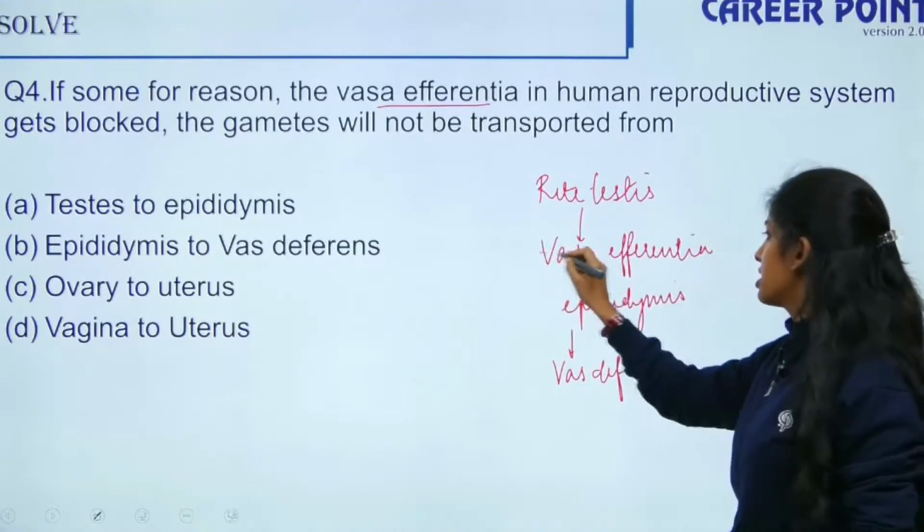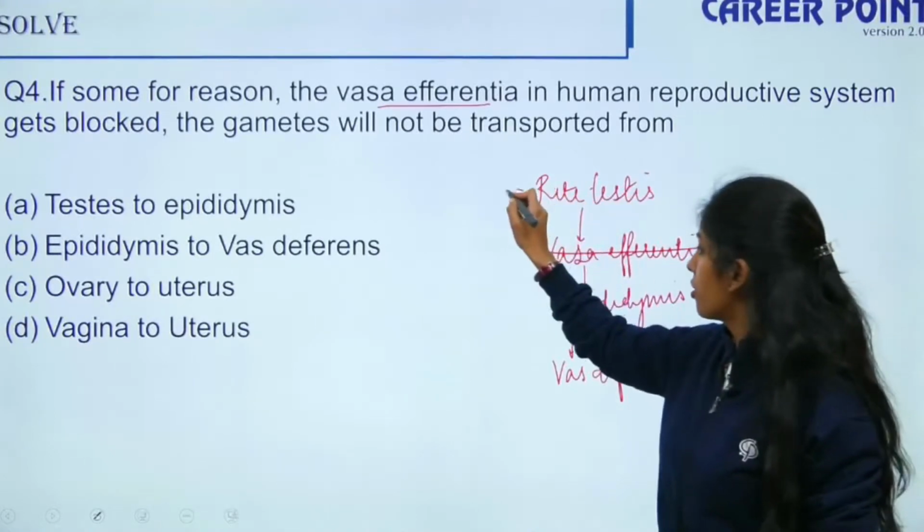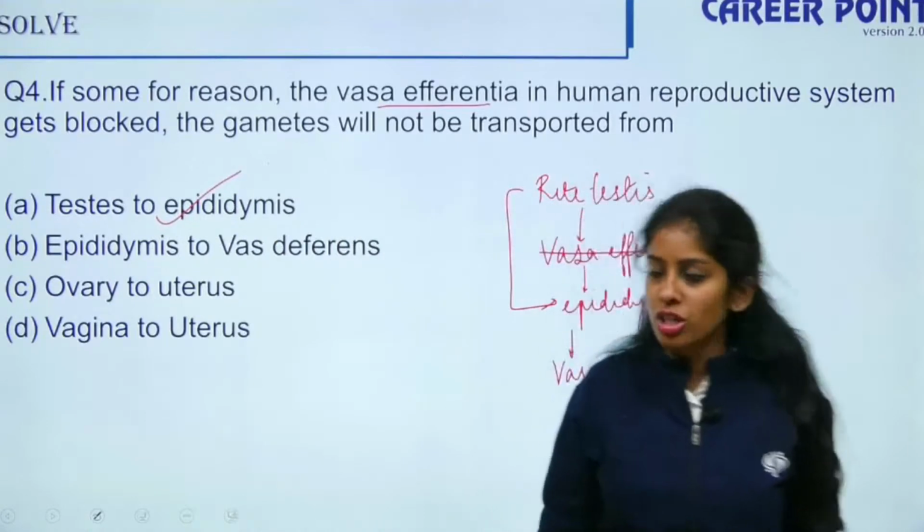So if this is being chopped off, then the sperms or the gametes will not be transported from your testis to your epididymis. Good. You guys have understood the logic.